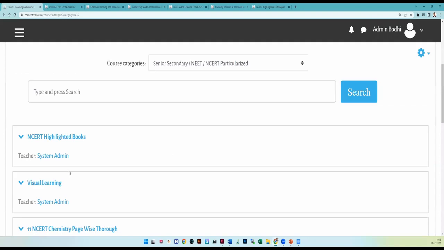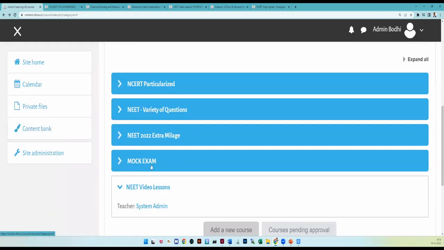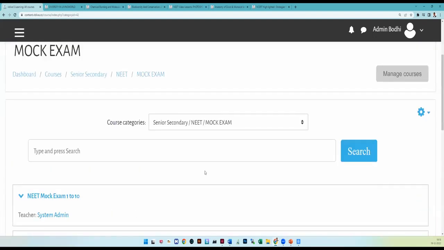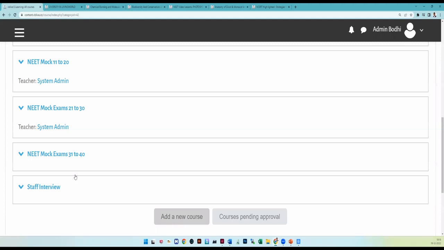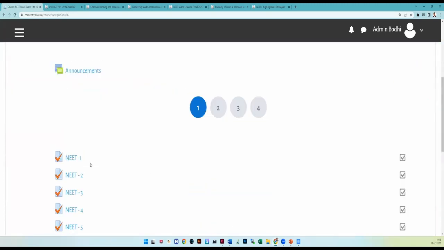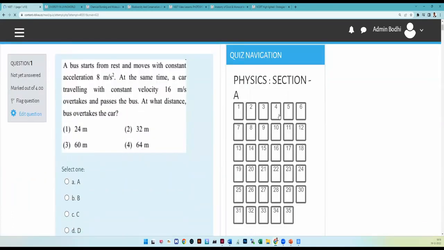And finally, we come to the mock exam. In this, we are giving you around 50 full portions. In this examination, you will find the latest pattern. For example, I'm opening one sample here. Section A has 35 questions, which is compulsory.